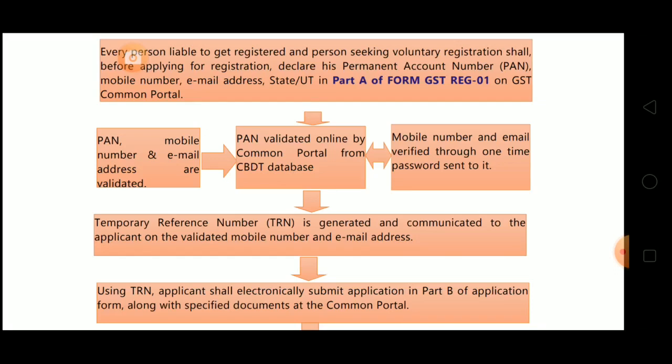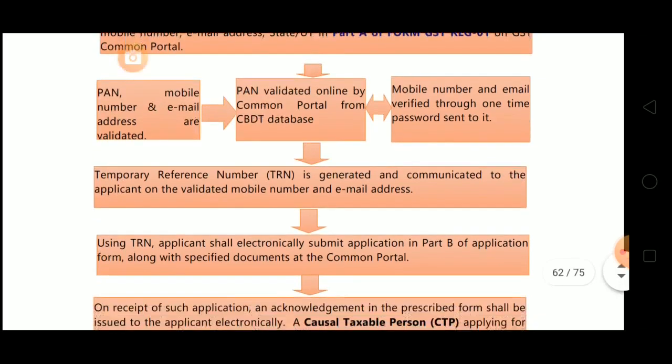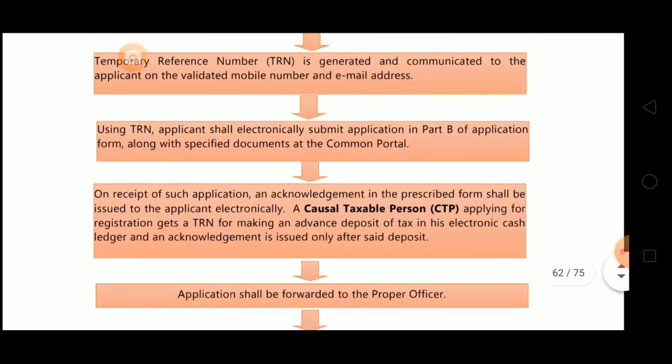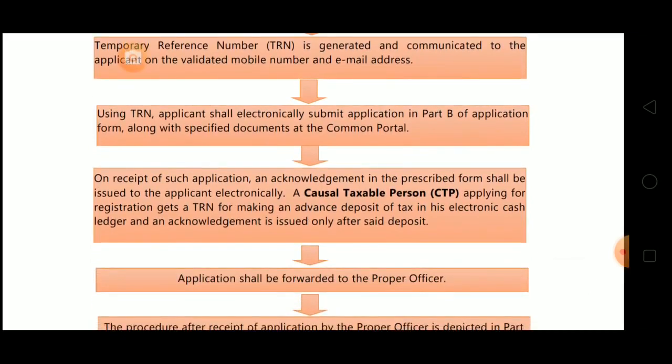Then PAN number, mobile number and email address are validated. After validation, TRN is generated and that is communicated to the applicant. Then using TRN, the applicant shall electronically submit the application in part B of the application form along with specified documents at the common portal. Using this temporary reference number, the applicant will electronically submit the application along with documents.